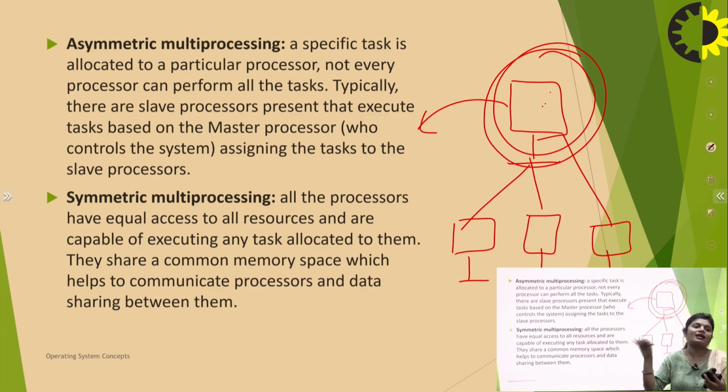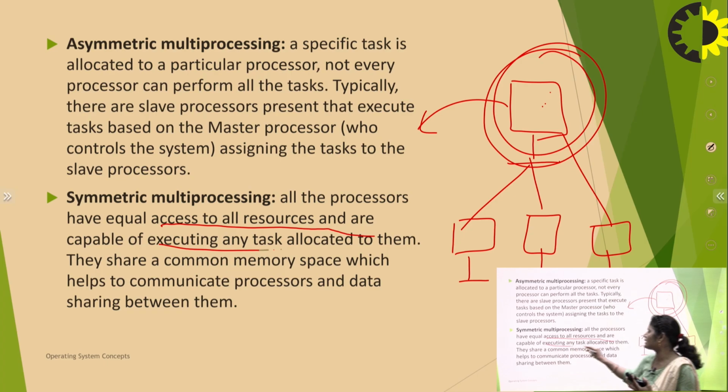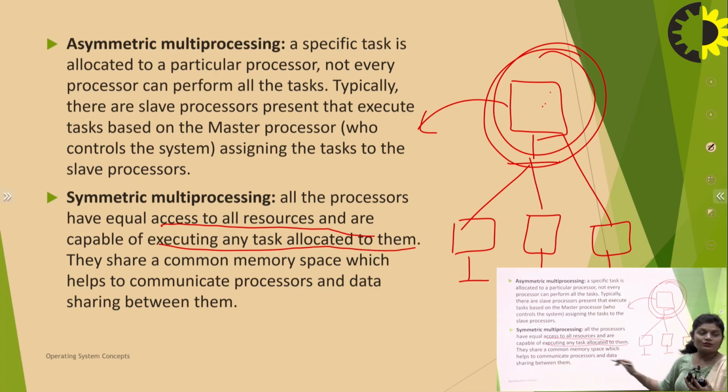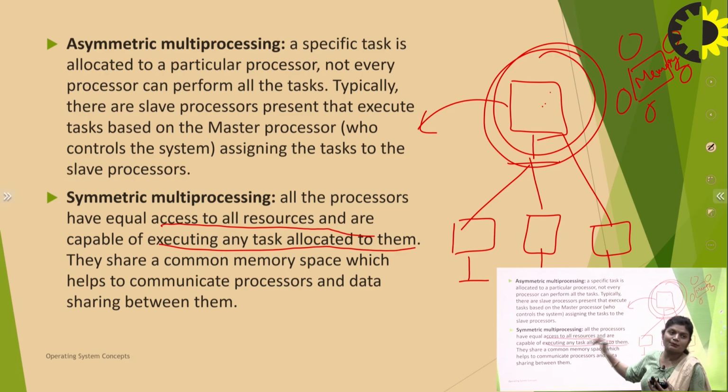and all processors are working. No master-slave method is applied here in symmetric multiprocessing. So in symmetric multiprocessing, all the processors have equal access to all the resources and are capable of executing any task allocated to them. They share a common memory space, which helps to communicate processes and share data between them. So in symmetric multiprocessing, all systems are connected to each other and they use common memory. So that is the difference between asymmetric multiprocessing and symmetric multiprocessing.